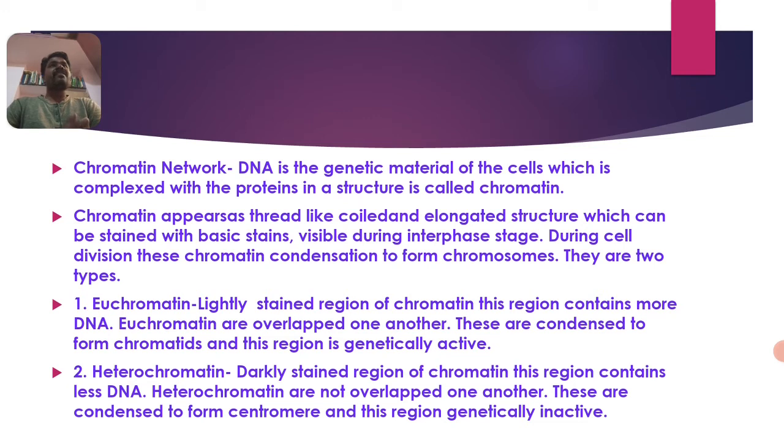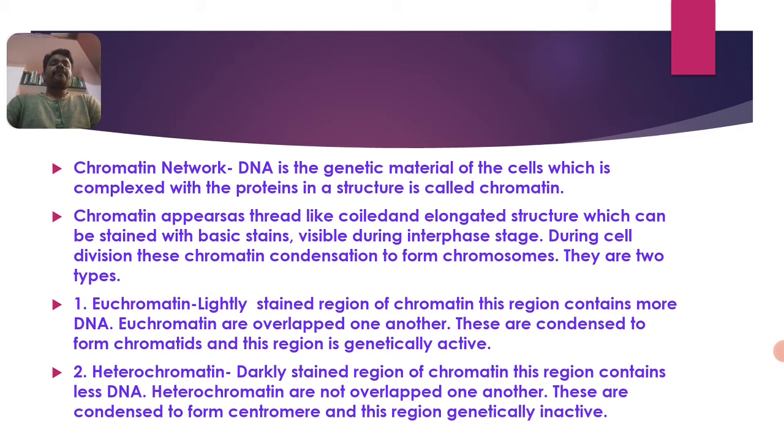A chromosome consists of mainly two parts. One is the chromatid and the other is the centromere. The chromatids are formed by the condensation of euchromatin, and the centromere is formed by the condensation of the other chromatin fiber, that is, heterochromatin.